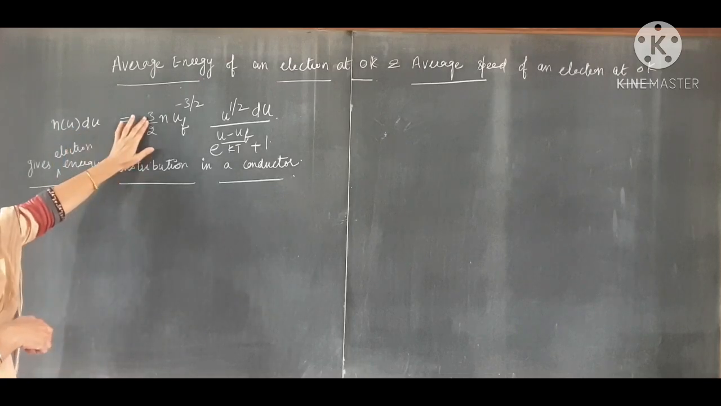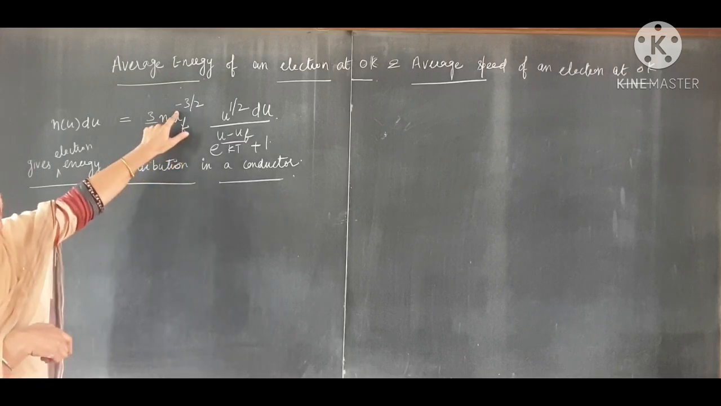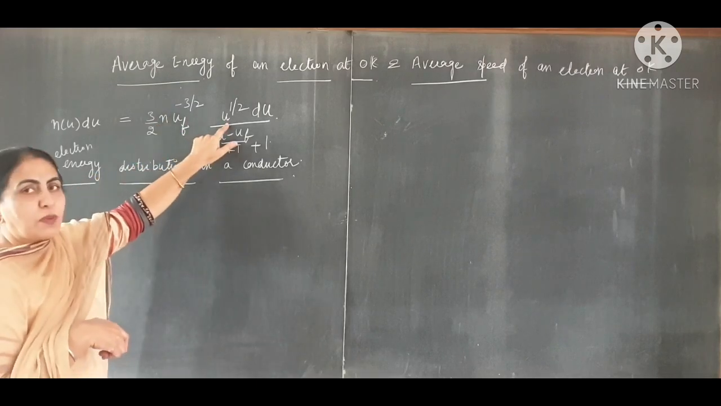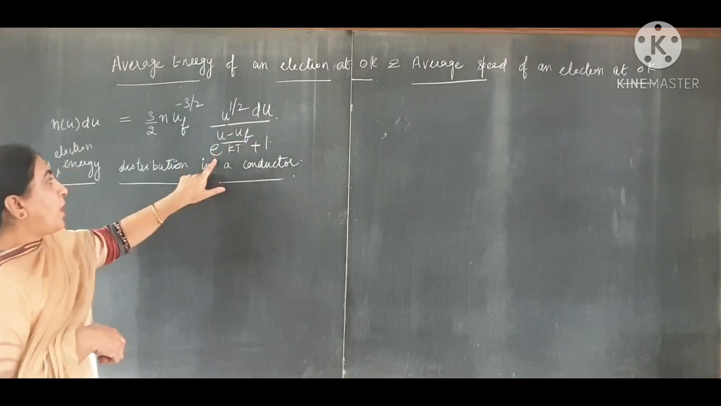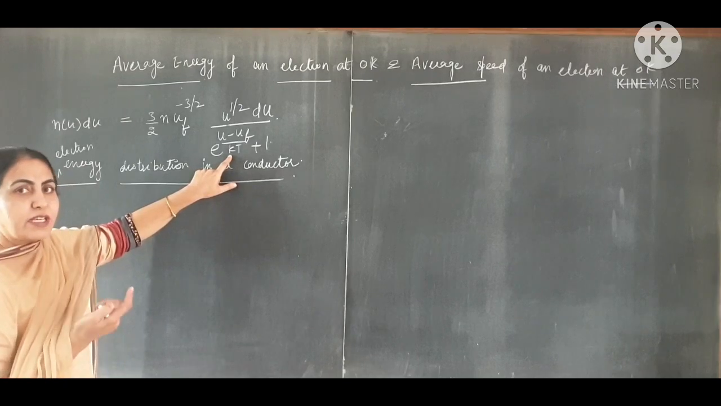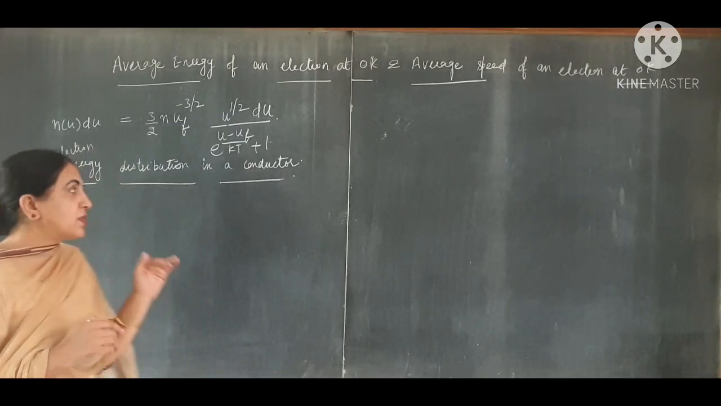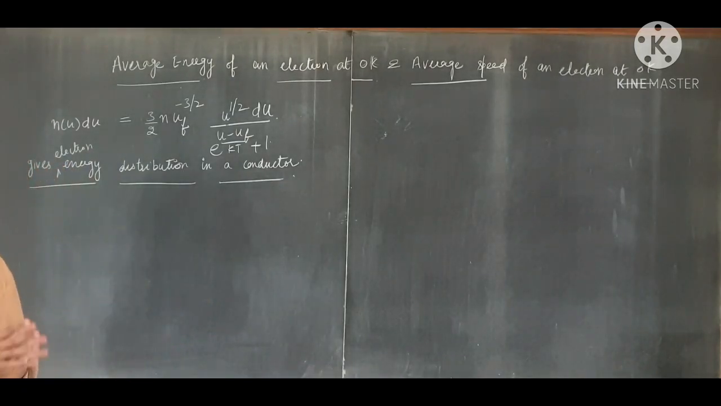N(u)du is equal to 3 by 2 N u_F, the Fermi energy, u_F raised to power minus 3 by 2, u raised to power 1 by 2 du, upon e raised to power (u minus u_F) over kT, where k is the Boltzmann constant, plus 1. So this we have done in the previous lecture.